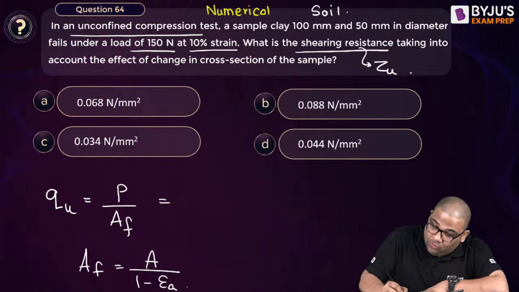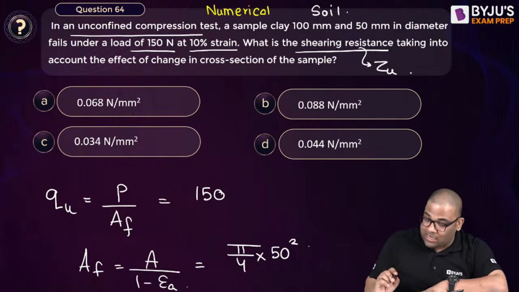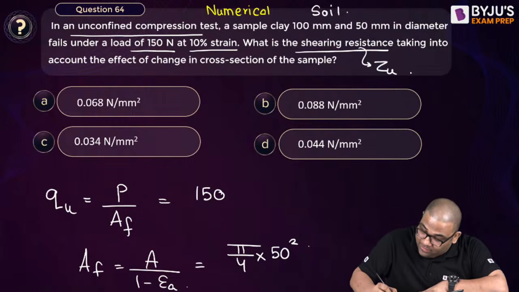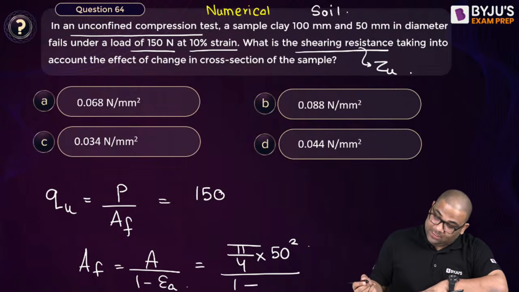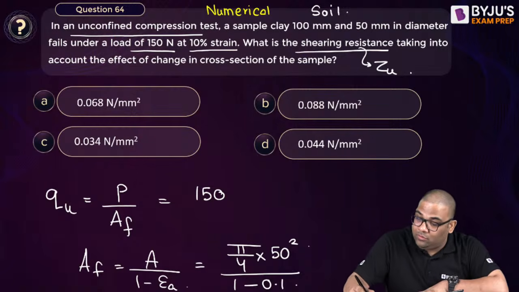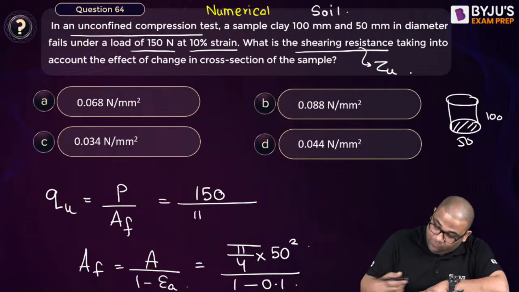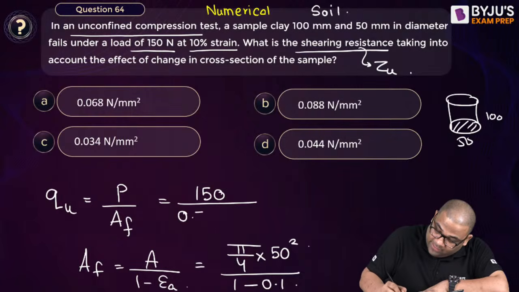Now you see this is load 150. Area will be pi by 4 into 50 square. I will calculate this also. 1 minus strain, where strain is 10%, means 0.1. This is a cylindrical sample, so diameter is 50 and height is 100. So I will take the area this way. I can take pi by 4 as 0.785.